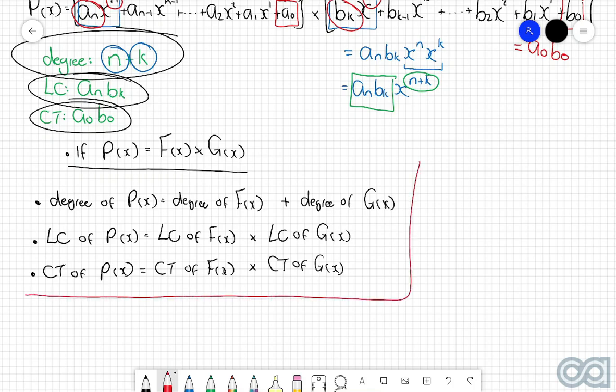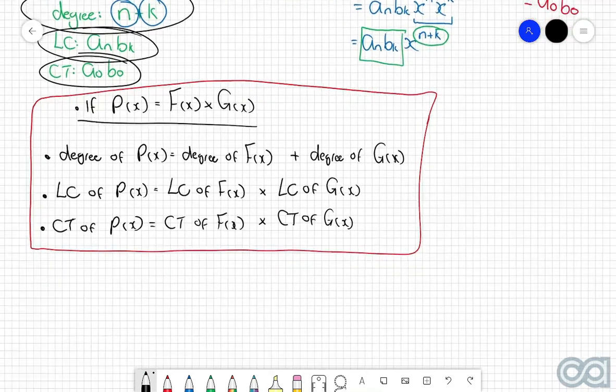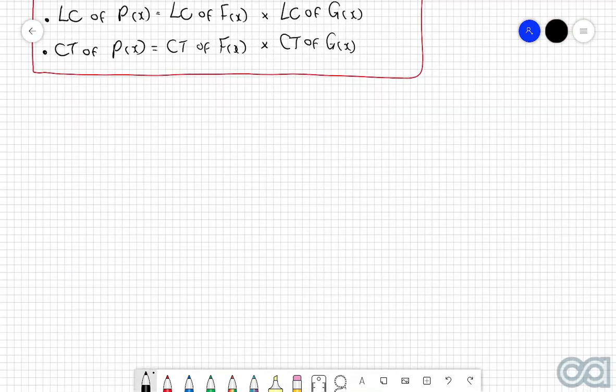Now this set of rules here is going to be pivotal to simplifying a lot of these really, really difficult problems that we're going to be looking at throughout the rest of this chapter into very, very trivial and easy to solve problems. So I'm going to recommend that you get this down and that you look for different opportunities to apply these rules without having to go through the process of applying the distribution law to two different polynomials, then collecting like terms, and then finding out the degree, leading coefficient, and constant term from there. Using these three rules is not only going to be easier, but it's going to be much more time efficient as well. Now, let's go through a few quick examples as to how we can identify the degree, leading coefficient, and constant term of different polynomials.